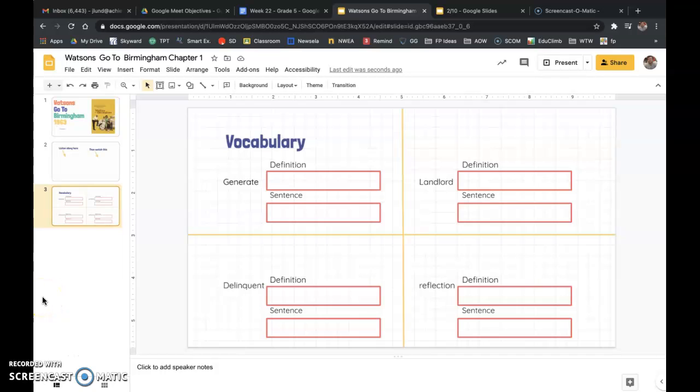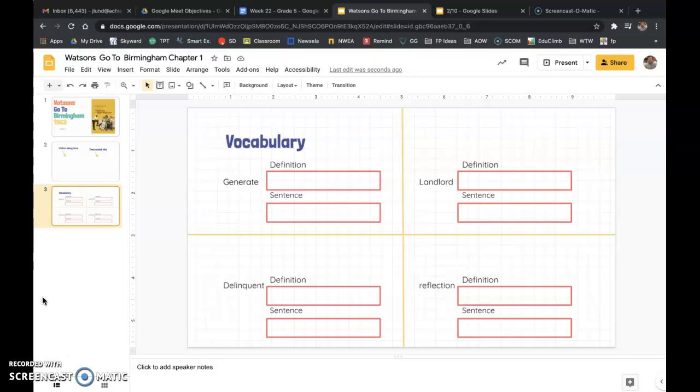All right, so now that you have listened to or read Chapter 1 of Watson's, we're going to do some vocabulary practice, okay? So we're going to look at a couple different words here. Some of this is going to be Googling these words. Some of this is going to be finding the sentences in the book, okay? I know right now in my video you can't see, but I will put the page numbers where you can find these words here, okay?